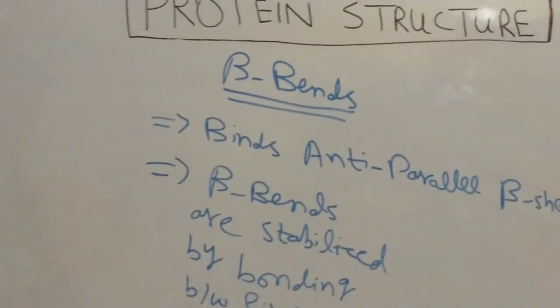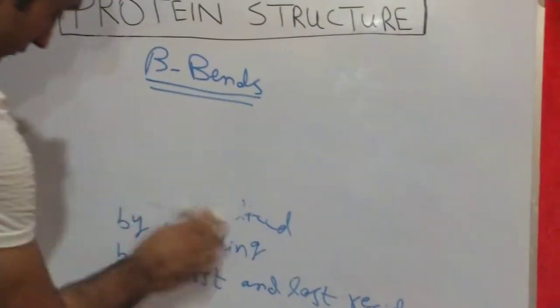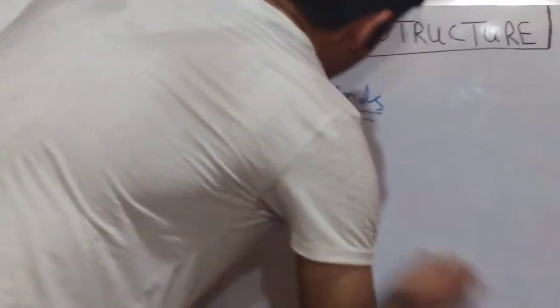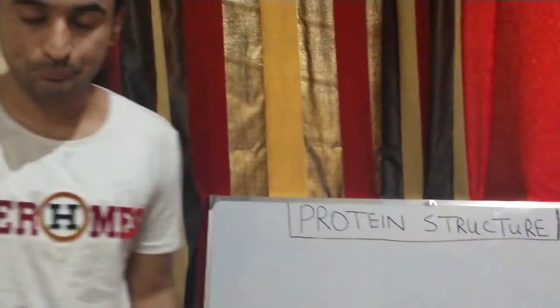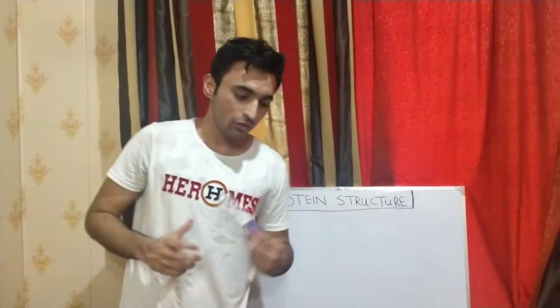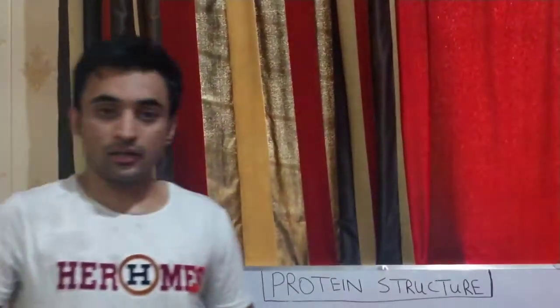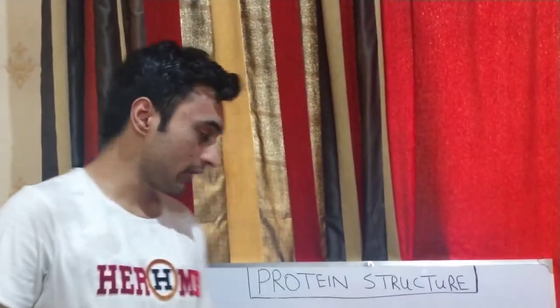Talking about non-repetitive structures, I would like to tell you some basic information: a globular protein consists of two types of structures. The first half of the globular protein constitutes the repetitive structures like alpha helix and beta sheets, while the other half consists of the non-repetitive structures, which are said to be the loops and coils.